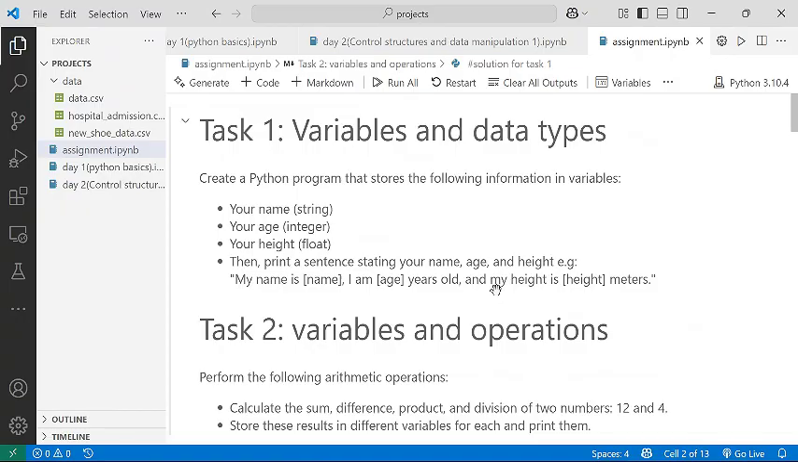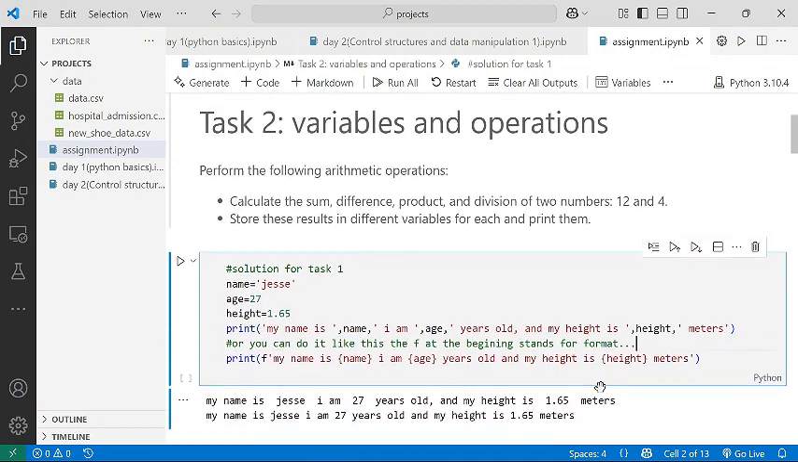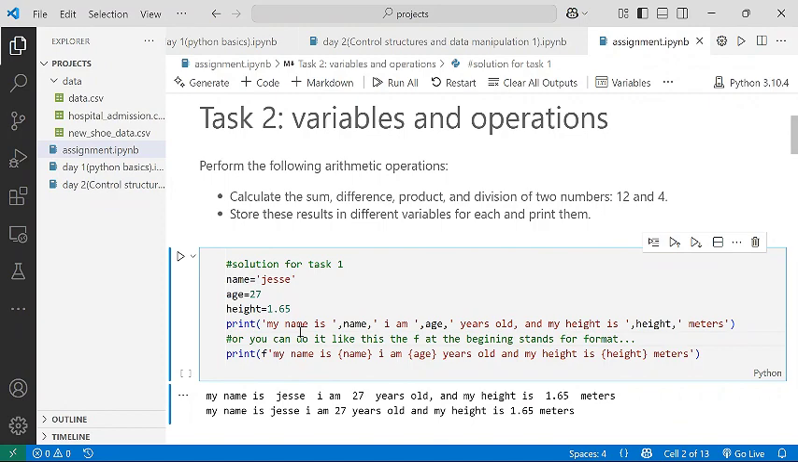All right, the first task spoke about creating a Python program that collects your name, age, height, and then prints it out. I gave you a format of what it should print out. For instance, it should say my name is, then it should mention your name, I am, it should mention your age, then you say years old, and my height is, it will mention your height, then meters. So here is a practical solution to the assignment.